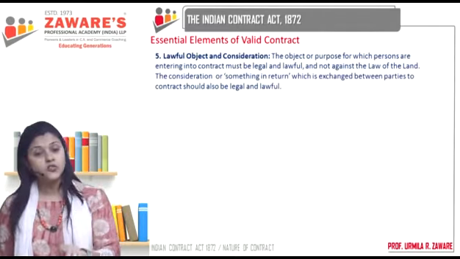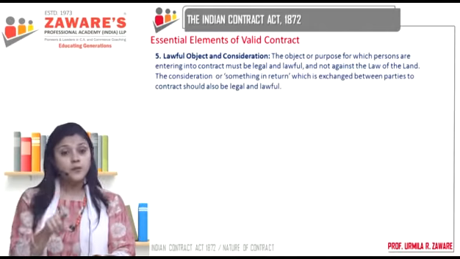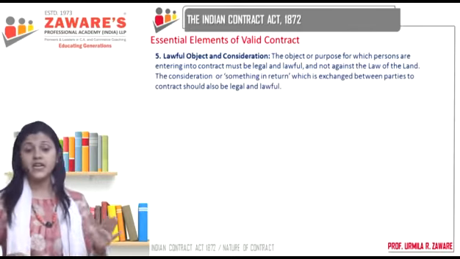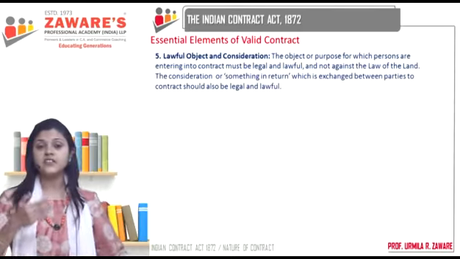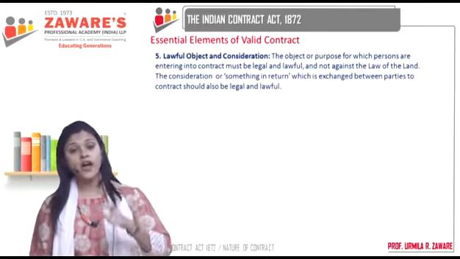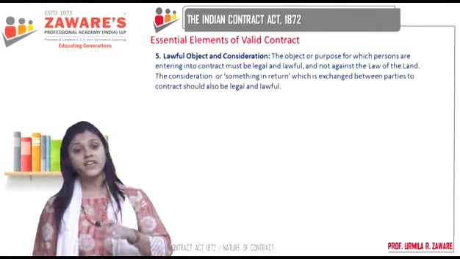So A enters into a contract with B to smuggle certain goods. What is the purpose? Smuggling of goods. Is smuggling of goods legal? No. Can it ever become a contract? No, it is just an agreement. It cannot be enforceable by law, because here your purpose or objective is to do something which is unlawful or illegal. Consideration, as we have seen, means something in return. So under the contract, what you give each other also has to be legal and valid. Okay? So legal object and consideration.